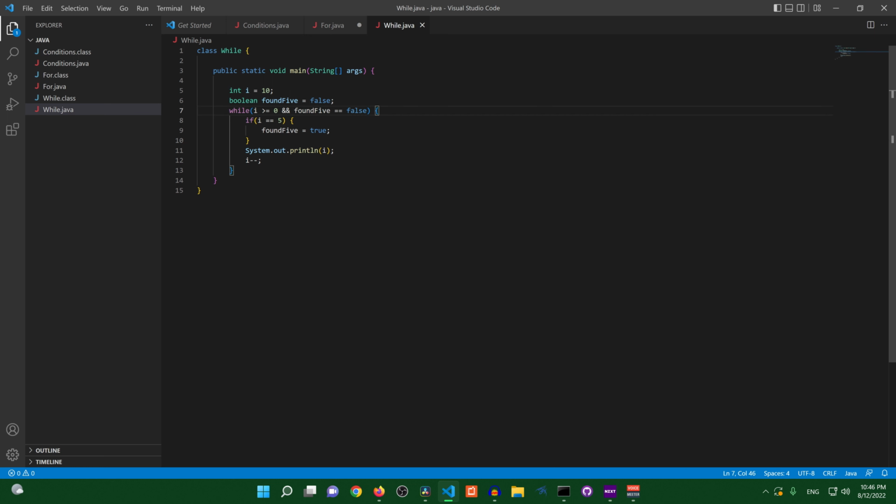So basically what's going to happen is it's going to come to the end of this curly bracket right here, and then it's going to execute whatever code's down below. You can almost think of a while loop like an if condition, just a normal if condition that loops in a sense. So that's one way you would use a while loop differently than a for loop. Pretty cool, huh? That's all for this video today.